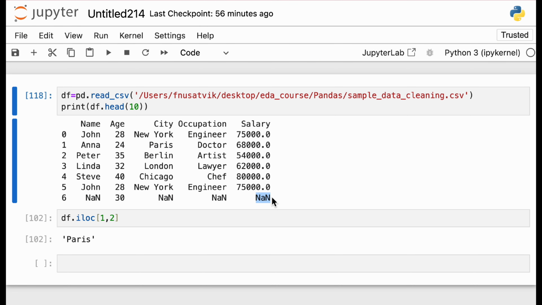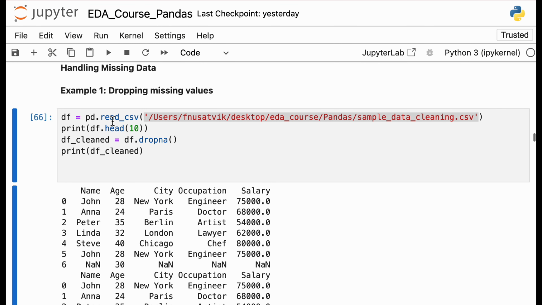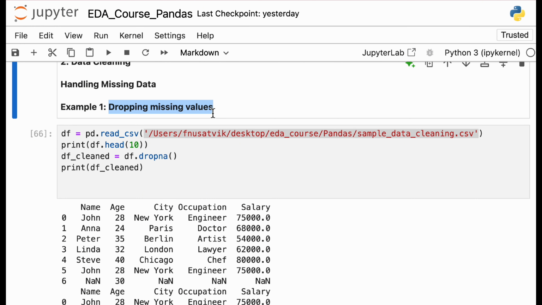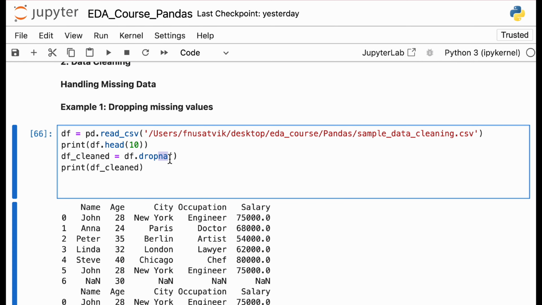Okay, NaN by default. If any cell in Python is missing, it will mark it as NaN, not available. So that is how it is used. Now, let's say I want to drop the missing values. There's a method called dropna on the data frame that you can use.